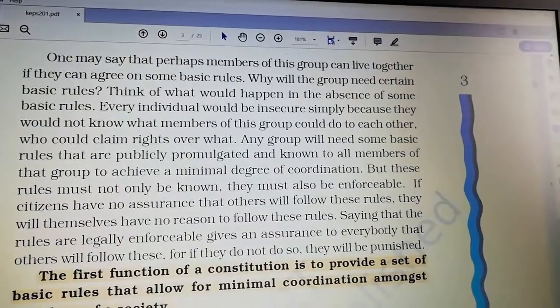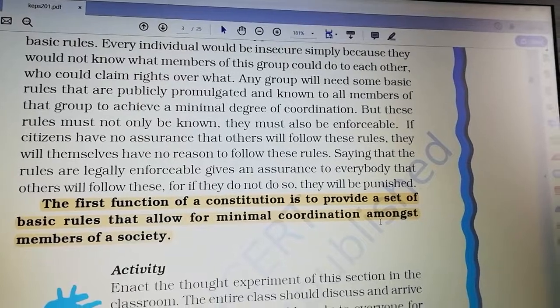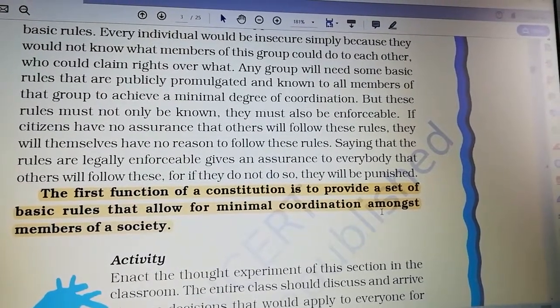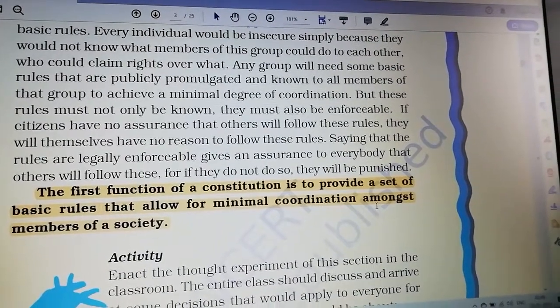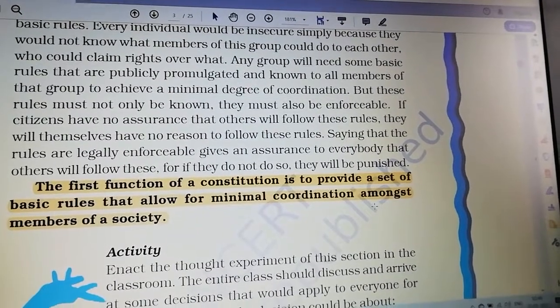You can see the first function of a constitution is to provide a set of basic rules that allow for minimal coordination amongst members of a society.